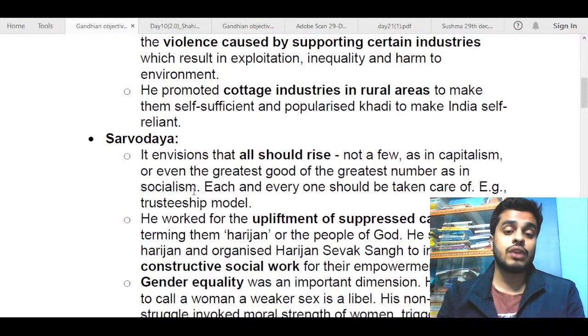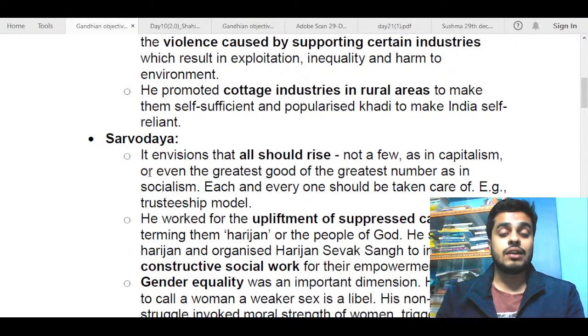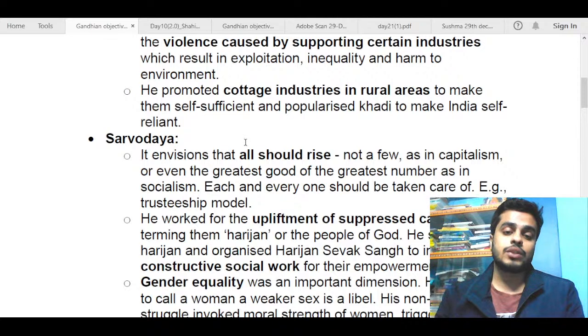Next is about Sarvodaya. Sarvodaya basically means upliftment of everyone. So even the poorest of the poor should be uplifted. That was Sarvodaya, basically rising of all. That is what I have tried to explain here. All should rise. This is basically the literal meaning of Sarvodaya. Not a few as in capitalism, or even the greatest good of the greatest number as in socialism. So this was not Gandhiji's philosophy.